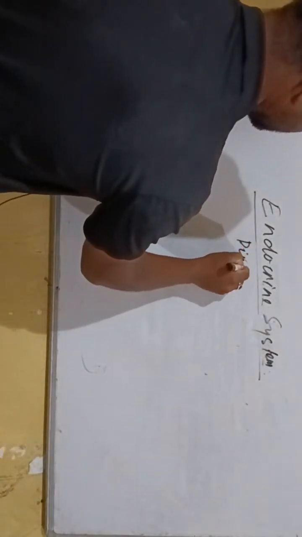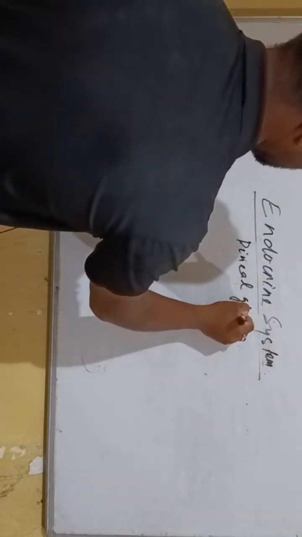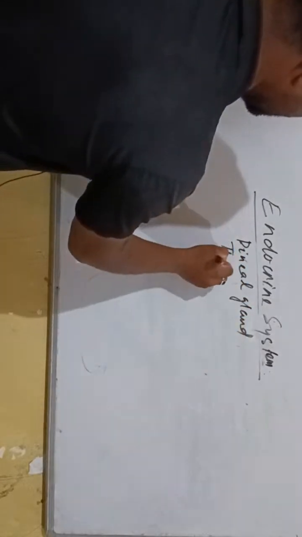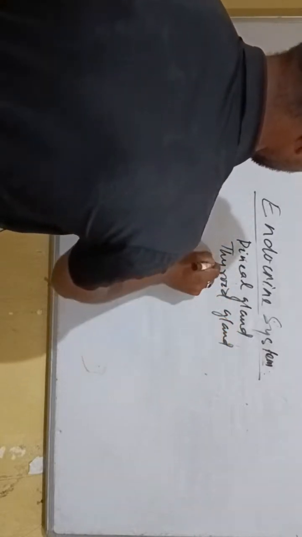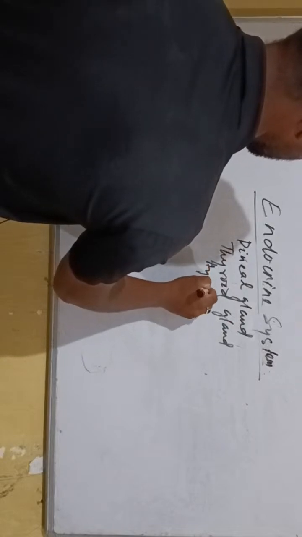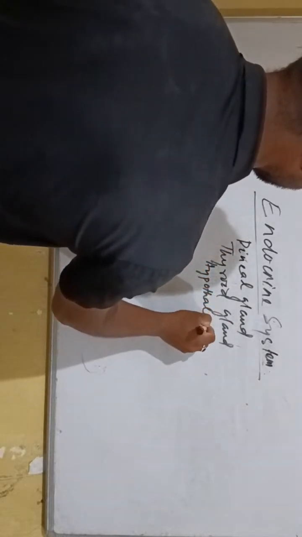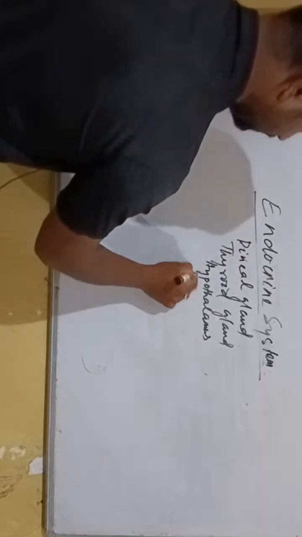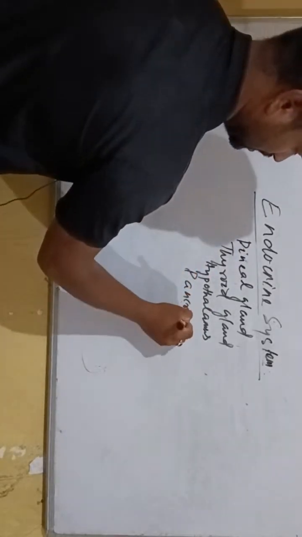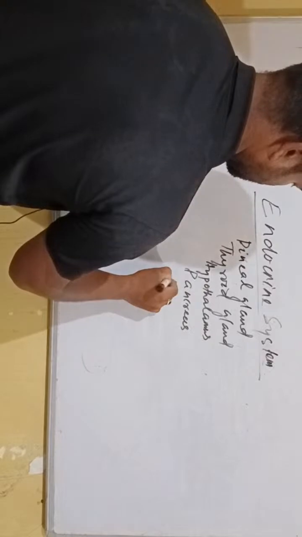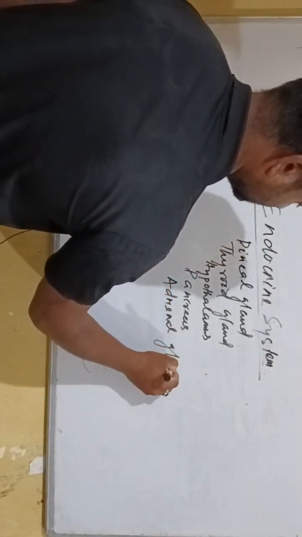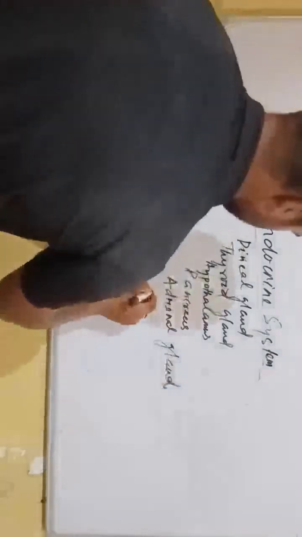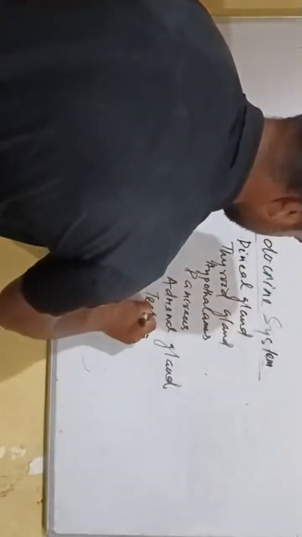Pineal gland, thyroid gland, hypothalamus gland, pancreas gland, adrenal gland, testis.